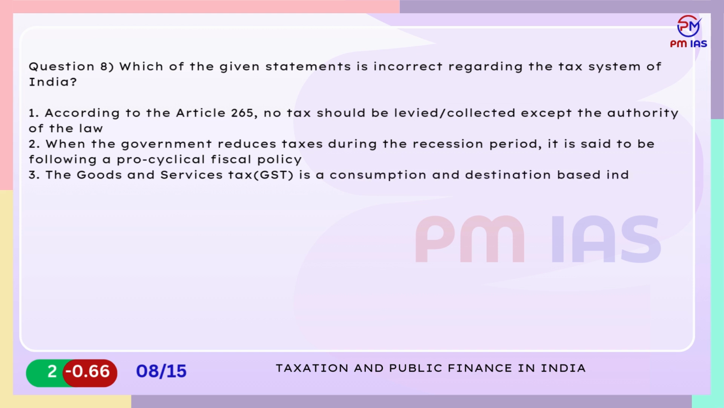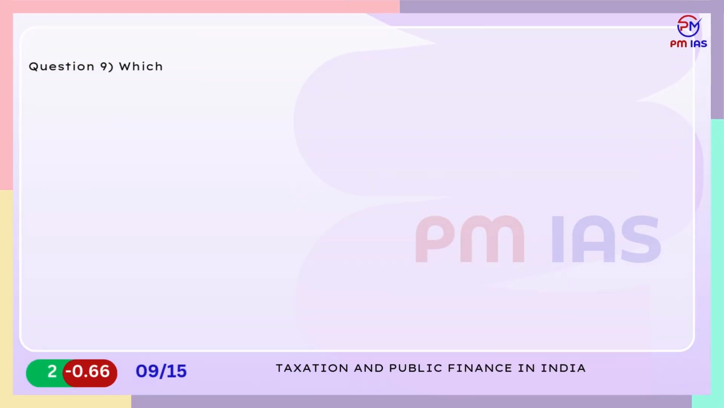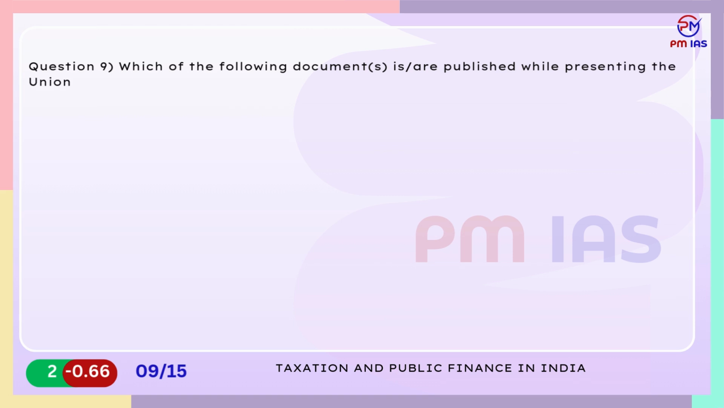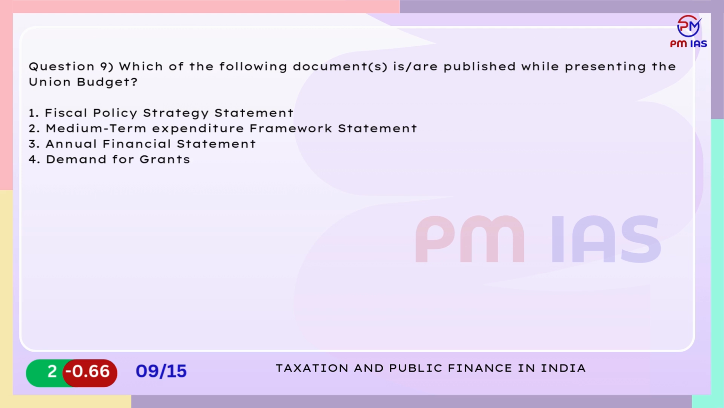Select the correct answer using the codes given below. A. 1 and 2 only. B. 2 only. C. 2 and 3 only. D. 3 only. Question 9. Which of the following documents is published while presenting the Union Budget? 1. Fiscal Policy Strategy Statement. 2. Medium-Term Expenditure Framework Statement. 3. Annual Financial Statement. 4. Demand for Grants. 5. Supplementary Demand for Grants.